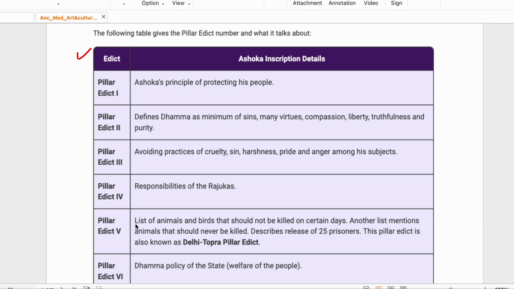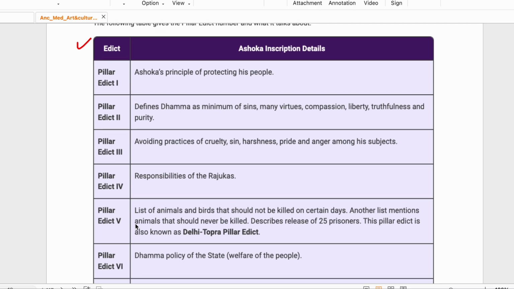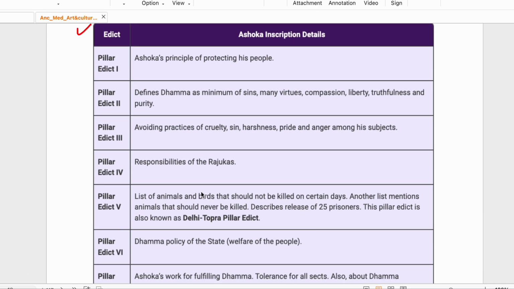Second defines Dhamma as minimum of sins, many virtues, compassion. Third is avoiding practices of cruelty, sin. Okay, whatever is important, I will stop there. Fourth is responsibility of the Rajukas. Fifth, list of animals and birds that should not be killed on certain days. Another list mentions animals that should never be killed. Describes the release of 25 prisoners.